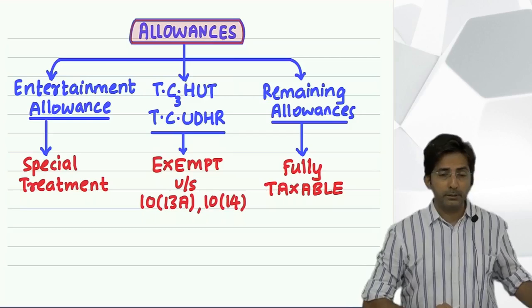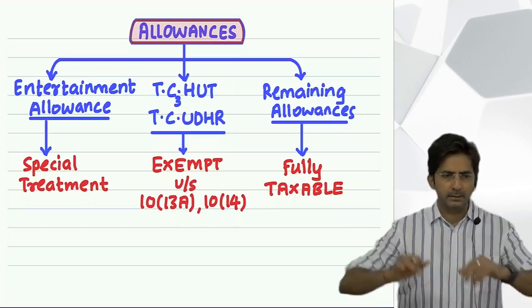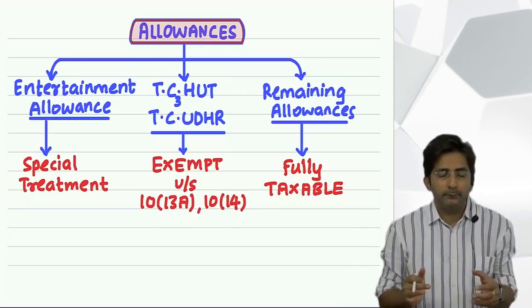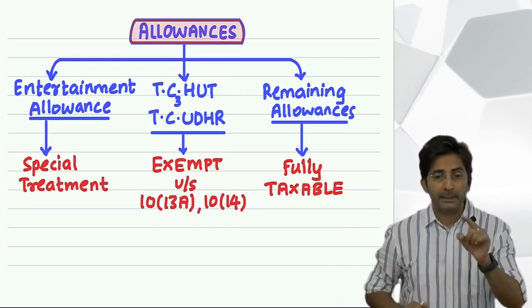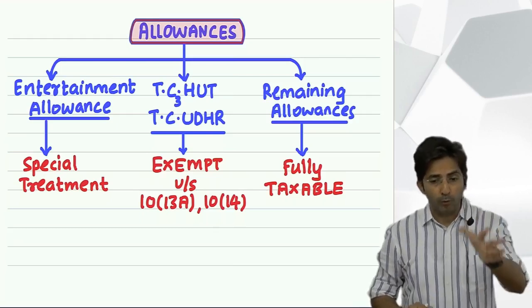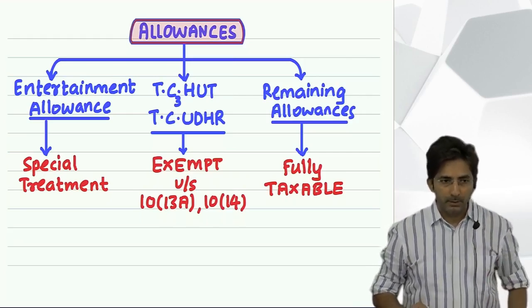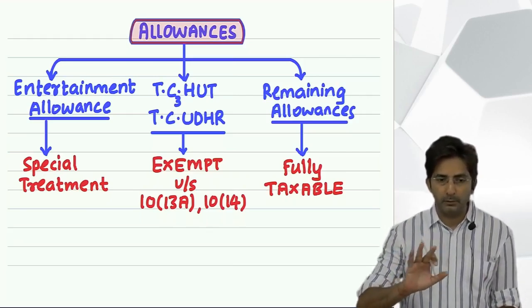If in the question they give you underground allowance for some other mine, not a coal mine, then it will be taxable. Exemption is only if you work underground in coal mines, and here the amount is fixed: maximum 800 per month will be exempt.